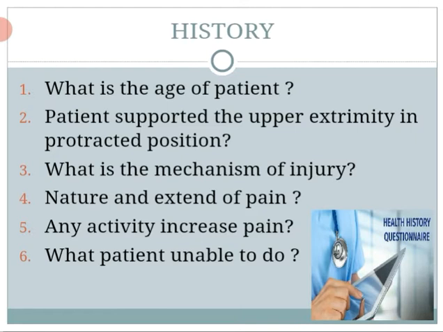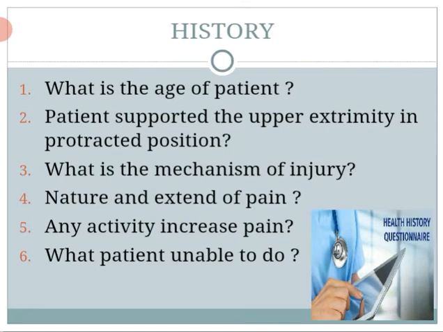In the second question, ask the patient, or see whether the patient supports the upper extremity in a protracted position or not. Due to fracture or some pain, the patient feels relaxed in this protracted position. Most shoulder pain patients support the shoulder in a protracted position. Then what is the mechanism of injury? Because there are chances of a fall on an outstretched hand which causes fracture, or blunt injury, trauma or infection. So first we need to know the mechanism, then we can find what the main problem is in his or her shoulder.